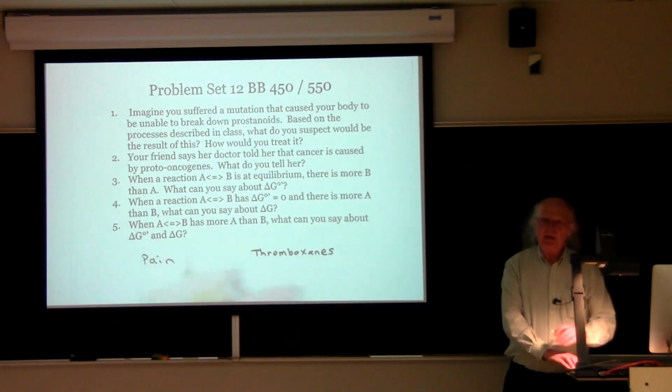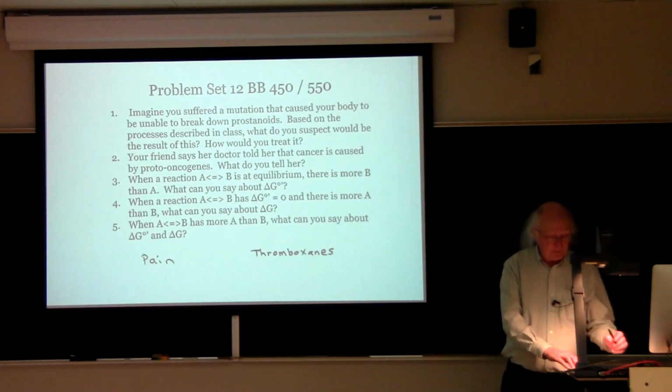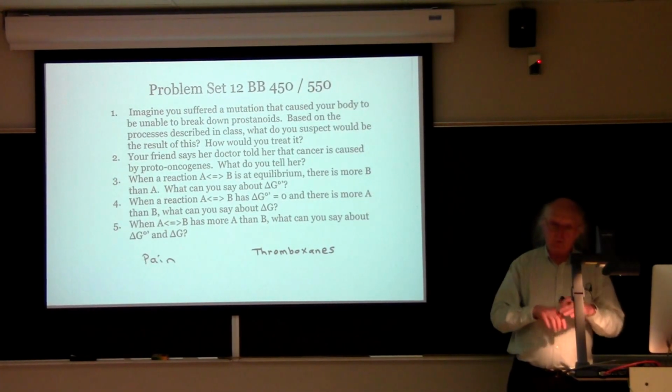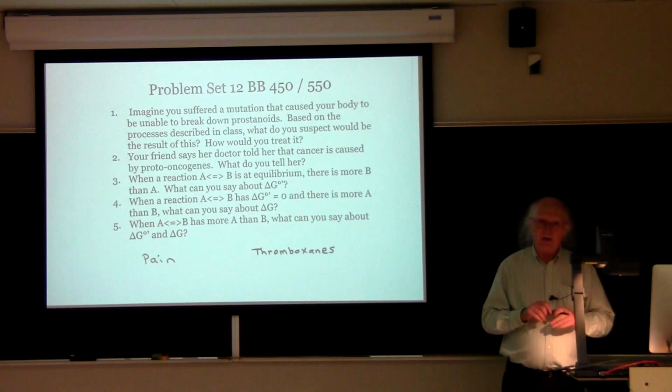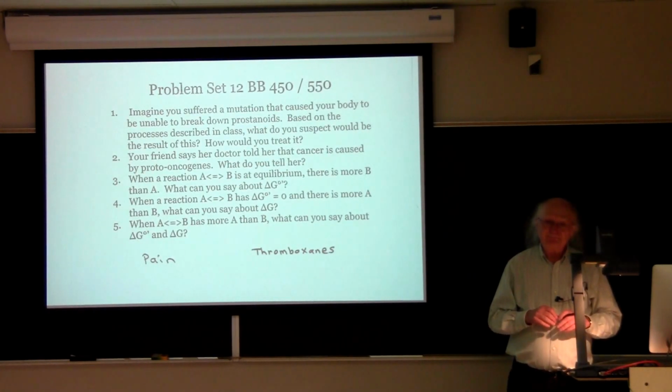With respect to the production of pain, the pain is fairly localized. I talked about a bee sting having prostanoids being produced very locally and causing severe localized pain. If prostanoids were stabler, one might expect that they would travel further from their point of production and cause other things that would happen, like, say, an increased amount of pain.